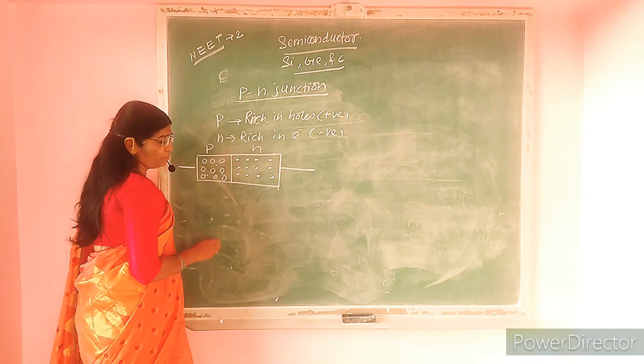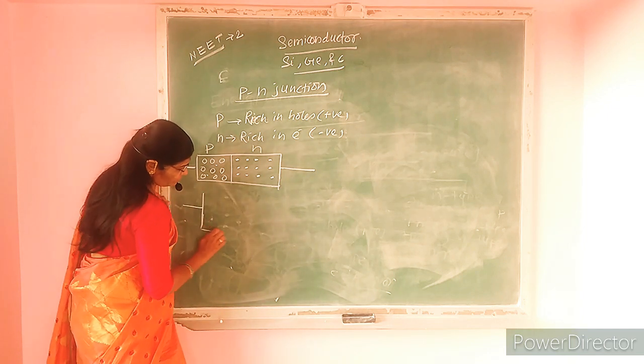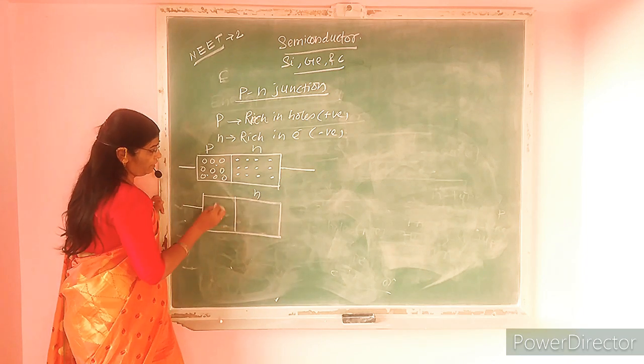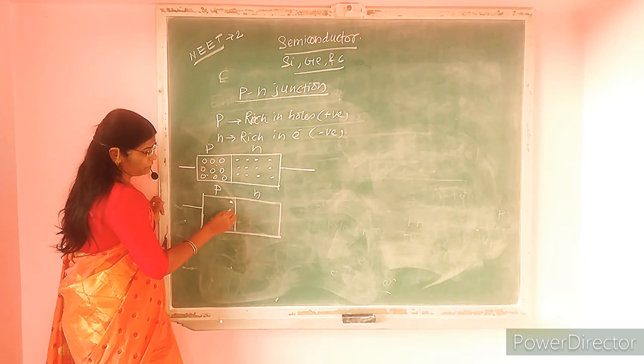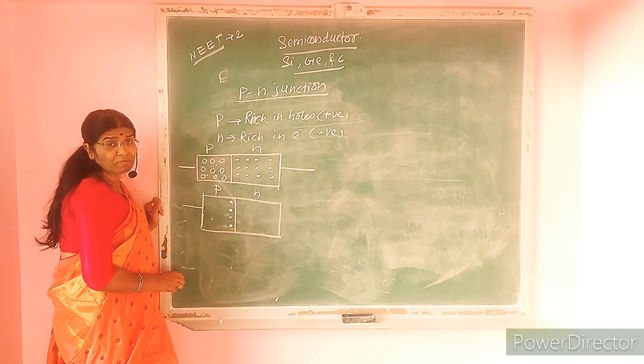When the junction is formed, by migration of holes and electrons, some of the electrons from the N region cross the junction and stay near the junction on the P side.